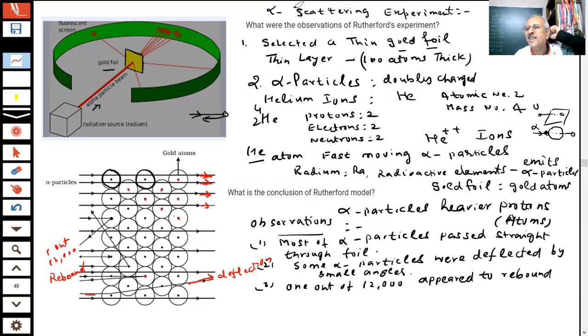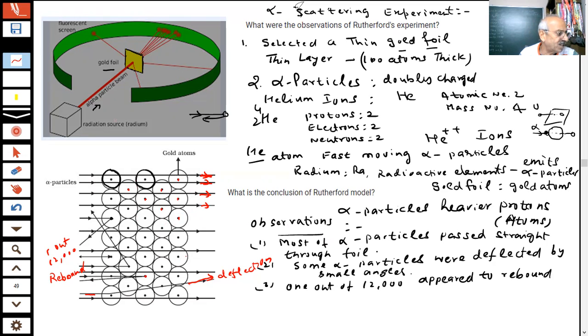Mass of electron is negligible as compared to mass of the proton. We already told you mass of electron is 1 by 2,000 times that of the proton. The mass of proton is about 2,000 times that of the electron. So this was the experiment which was done by Rutherford, the experimental setup, the observations and the conclusion.